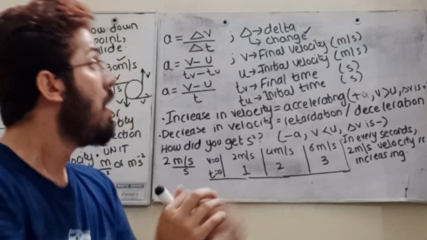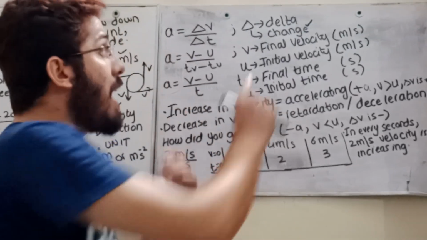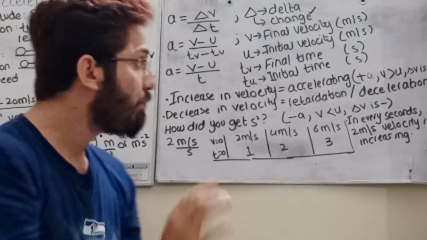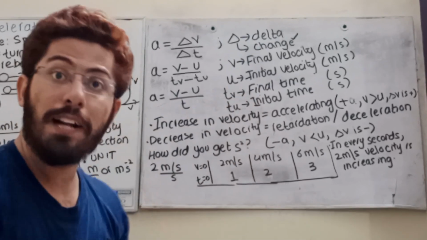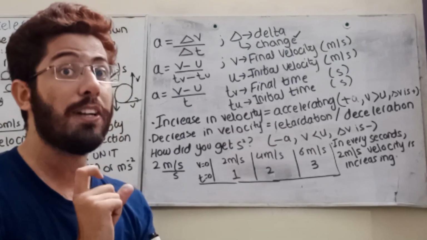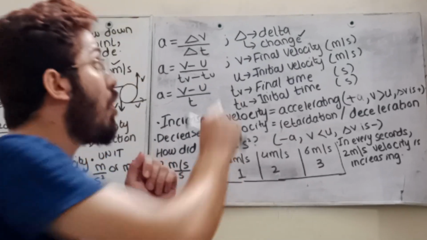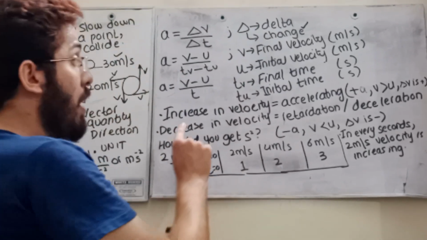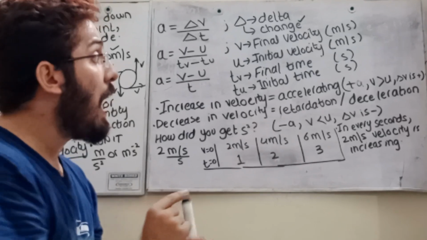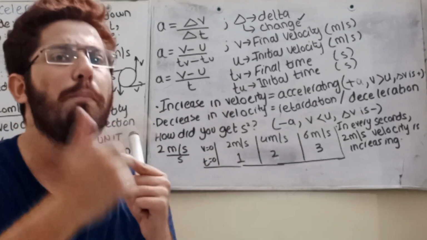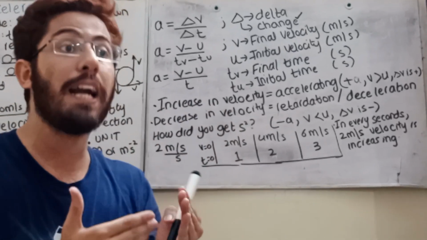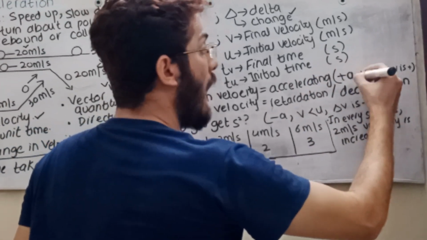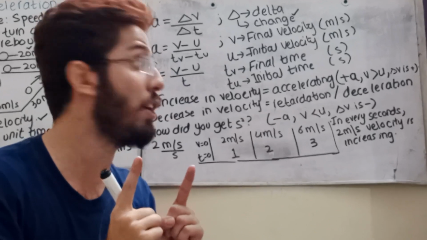Student, always remember, v stands for final velocity, u stands for initial velocity. t_v stands for final time, t_u stands for initial time. So you need to memorize this formula, change in velocity upon change in time. Now, increase in velocity: what is the meaning of increase in velocity? It means that the final velocity has increased, so you will get positive acceleration.